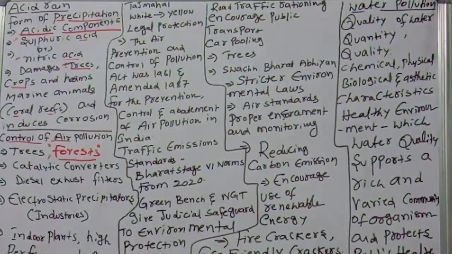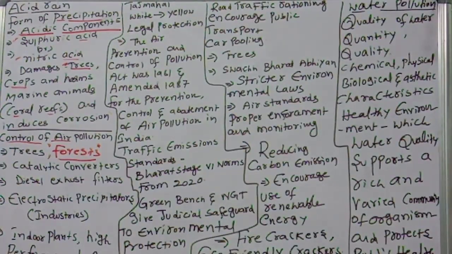Next, catalytic converters. What are catalytic converters? Catalytic converters in vehicles help to reduce polluting gases drastically. They reduce the gases, especially in automobiles. The severity of the pollution from the gases is reduced by the catalytic converters.